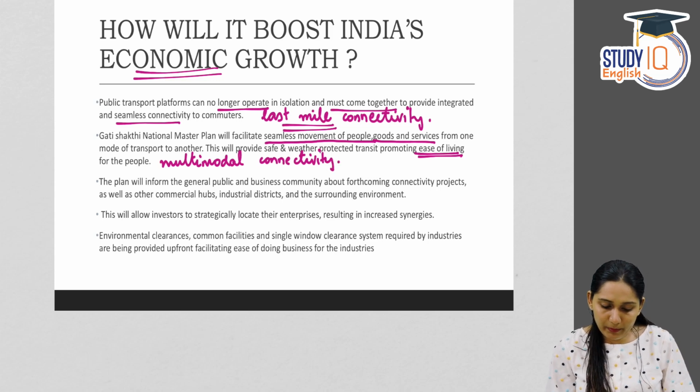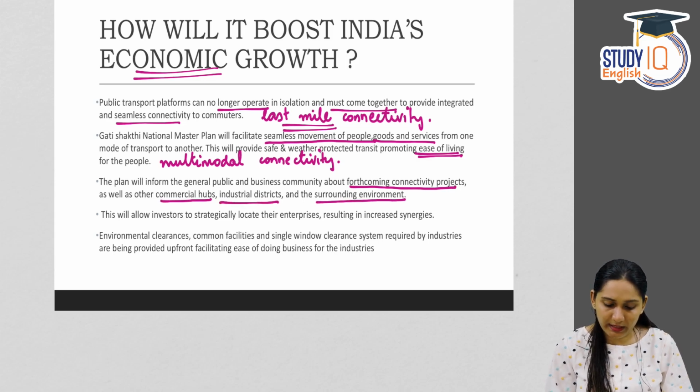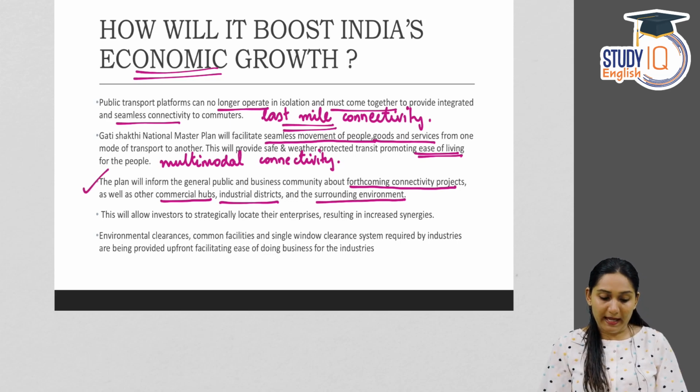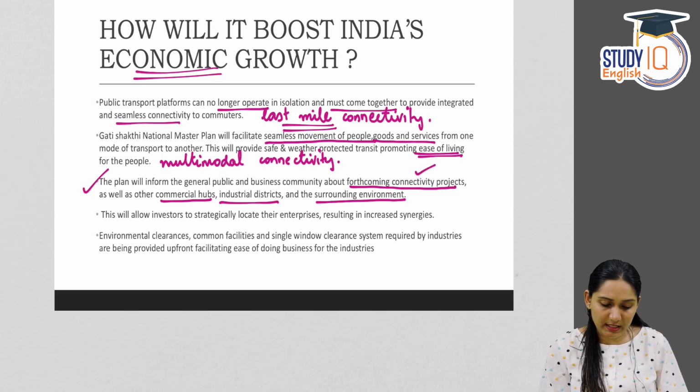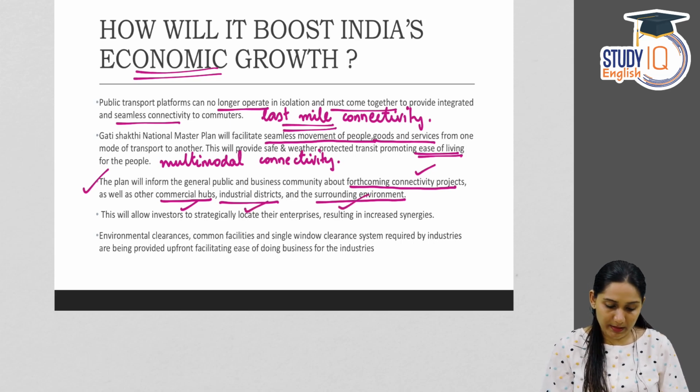The plan will inform the general public and business community about forthcoming connectivity projects as well as commercial hubs, industrial districts and surrounding environment. So this plan, the PM Gati Shakti, will inform the general public and business community about the upcoming connectivity projects, commercial hubs, industrial districts and surrounding environment.